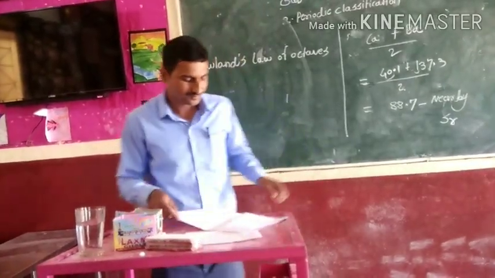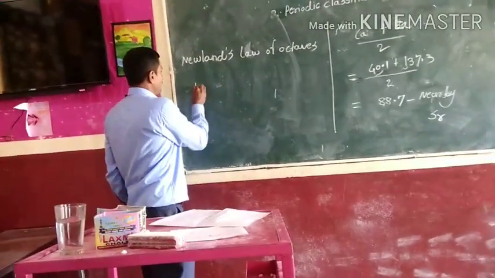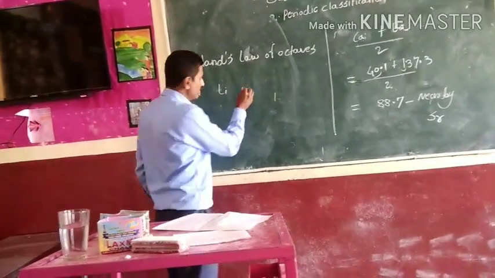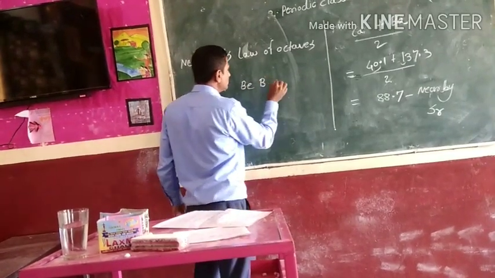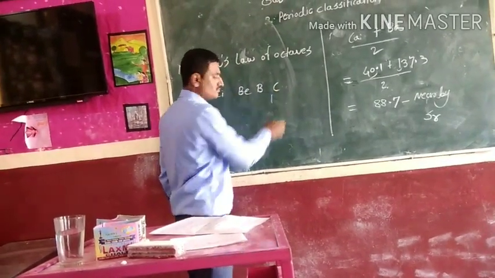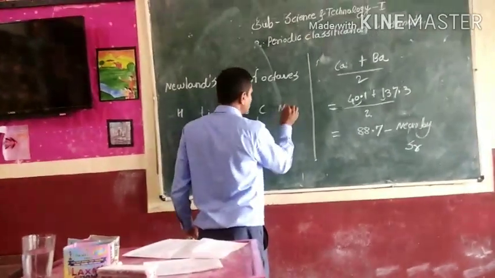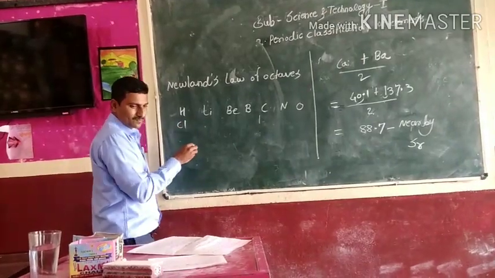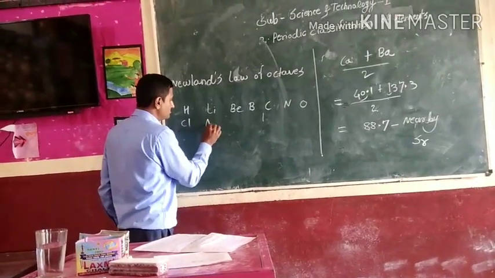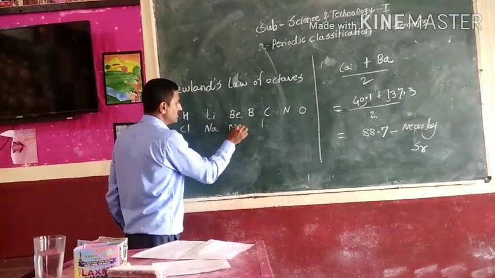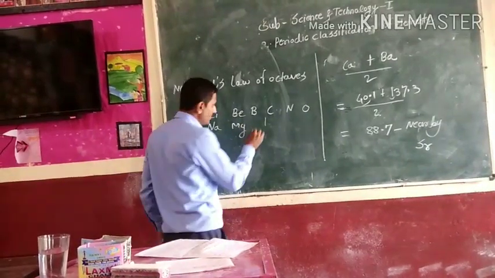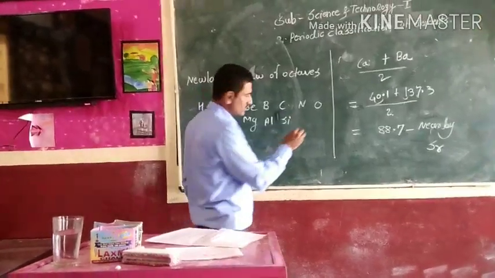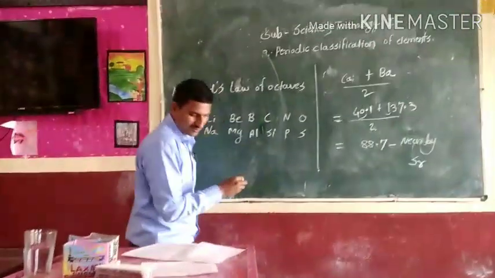For example, hydrogen, lithium, beryllium, boron, carbon, then nitrogen, oxygen, then fluorine, sodium, magnesium, aluminum, silicon, phosphorus and sulfur.